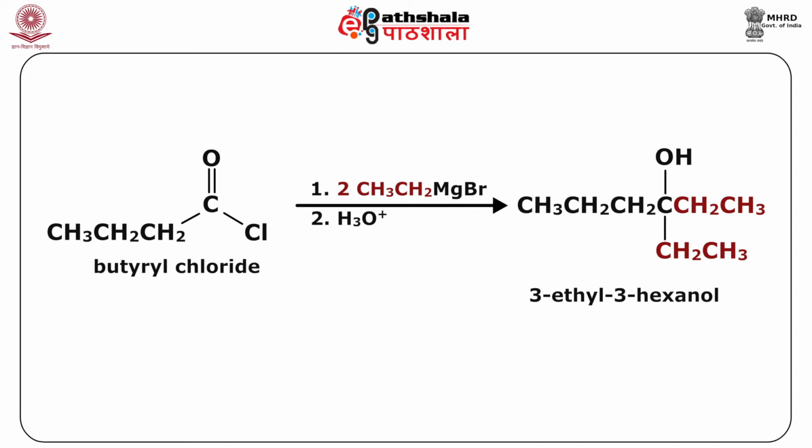So, as you can see here, this butyryl chloride when reacted with 2 moles of ethyl magnesium bromide as the Grignard followed by hydrolysis, first the ethyl will be attacking on this carbonyl of COCl followed by removal of Cl minus, giving you a ketone intermediate, and another mole will be attacking to give you this particular tertiary alcohol.